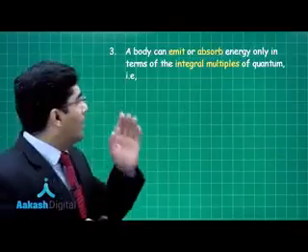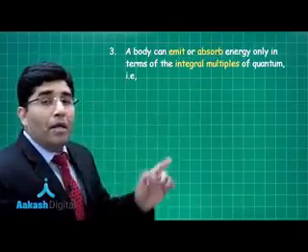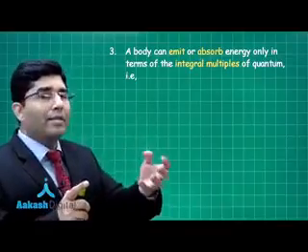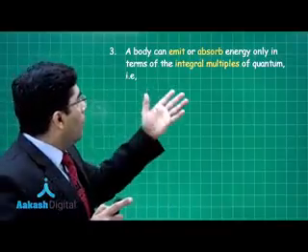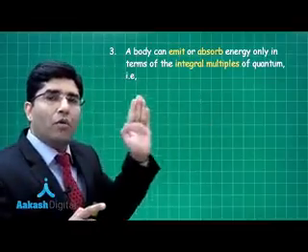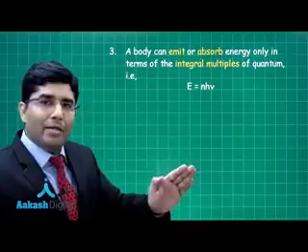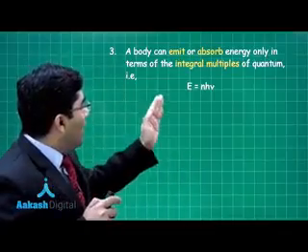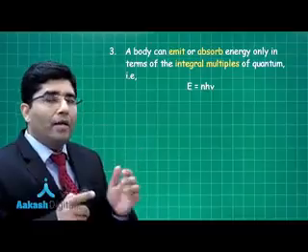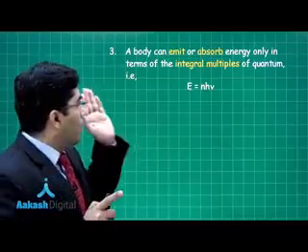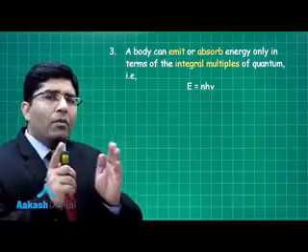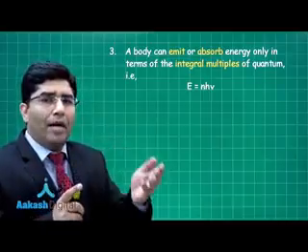The third postulate that was given by Planck is that if light is emitted or absorbed, it will be only in terms of integral multiples of the quantum. That is, E is equal to n h nu. Now E is the energy, n is a natural number, h is Planck's constant. It means that energy will always be an integral multiple of h nu.